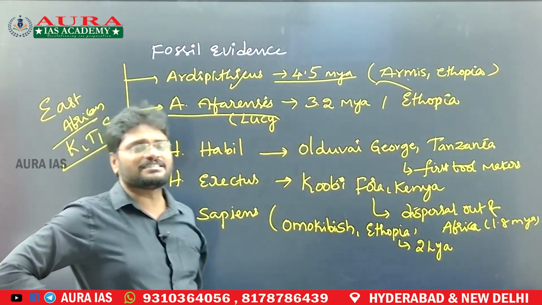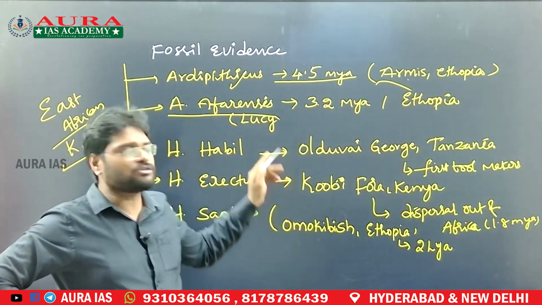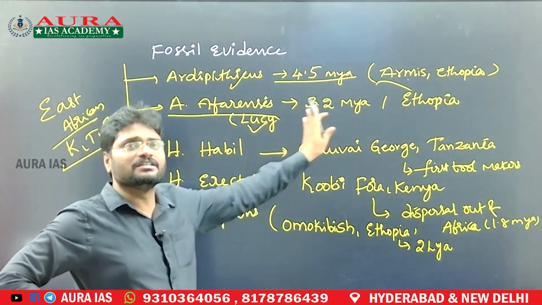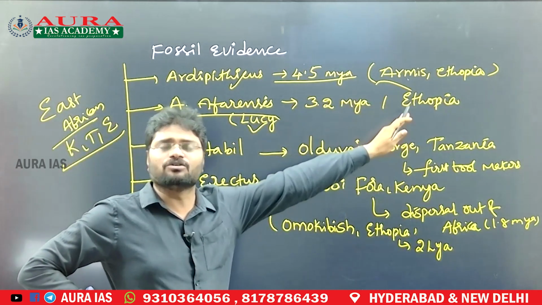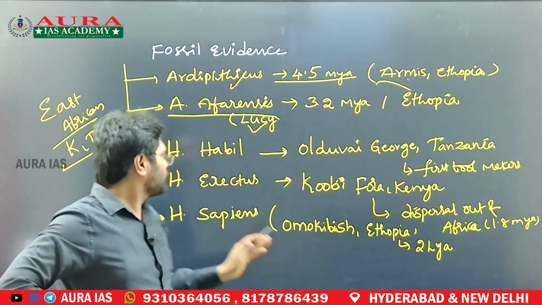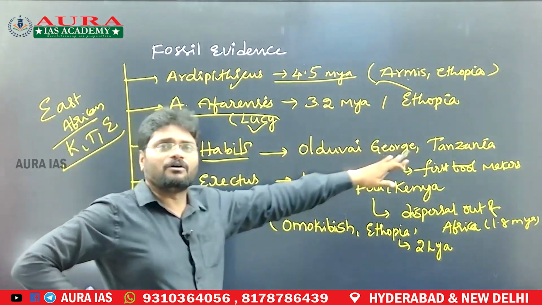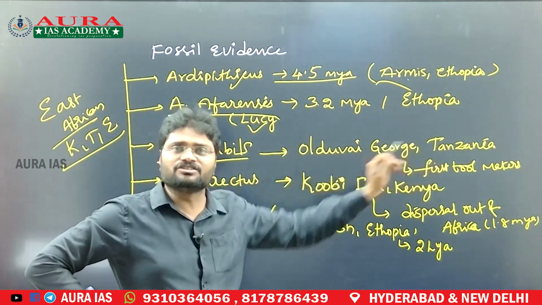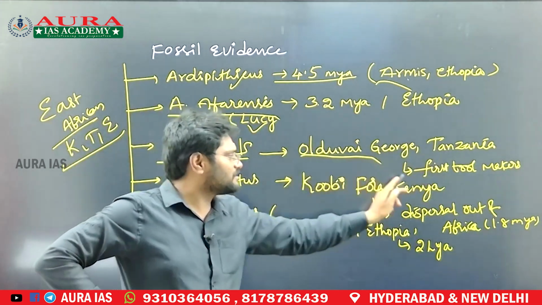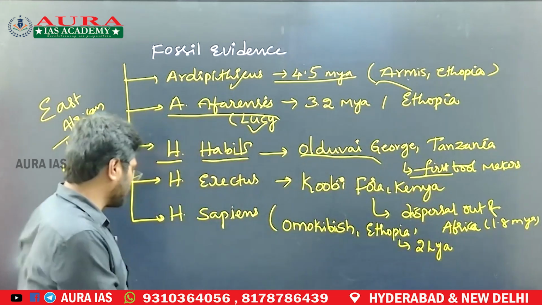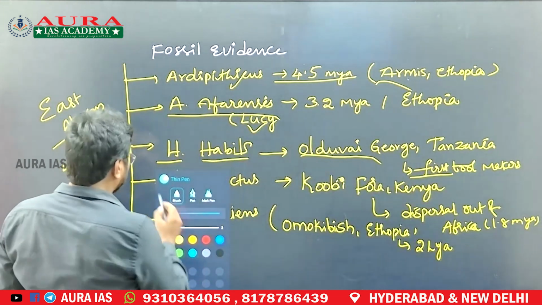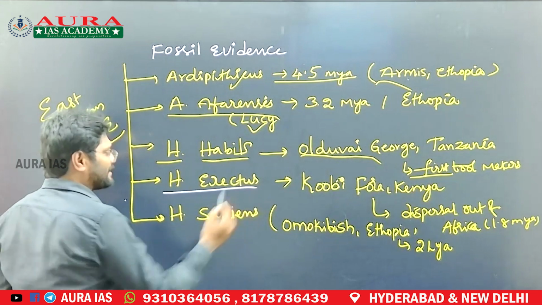Australopithecus afarensis, which we also call the fossil Lucy, dates to 3.2 million years ago and was found in Ethiopia. Homo habilis was found in the Olduvai Gorge of Tanzania, and these were the first tool users or tool makers. Next is Homo erectus.